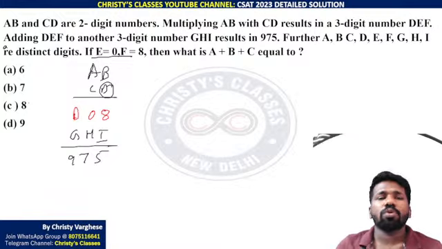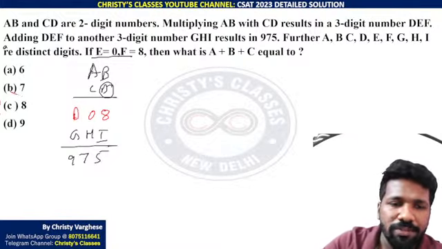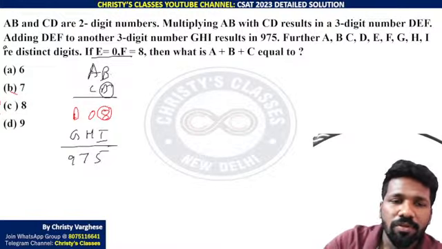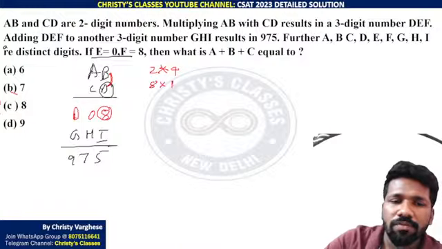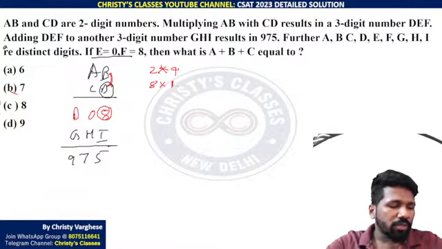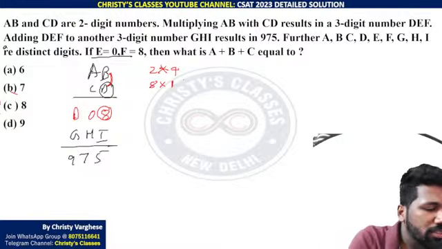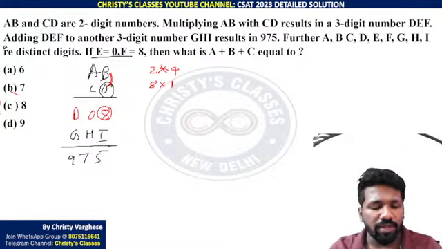Let us try, keeping in mind that it should end in 8. 2 digits multiplied should end in 8, so what are all the possibilities? 2 into 4 multiplies to give 8. 8 into 1 also multiplies to give you 8. So those are the two possibilities where you get 8. So how many ways can you do that?